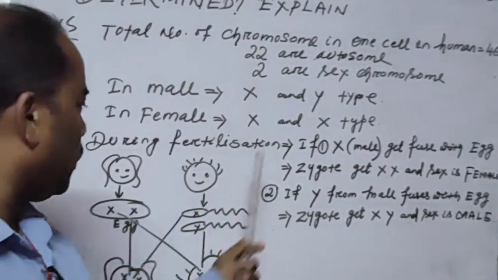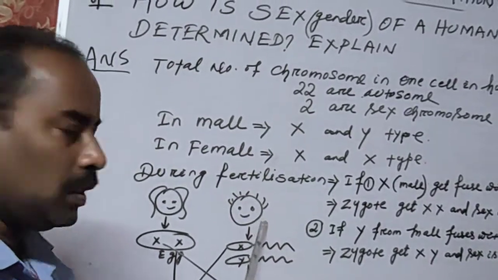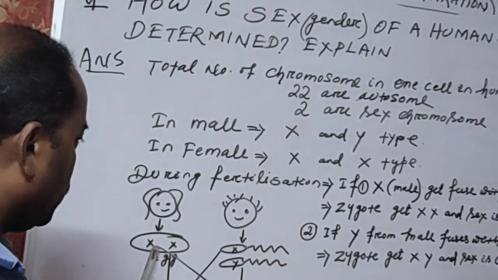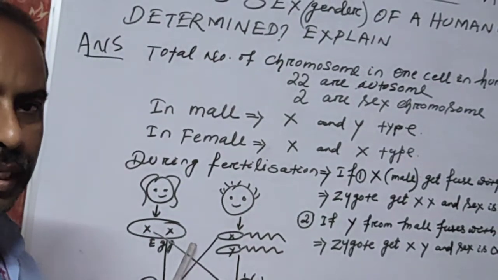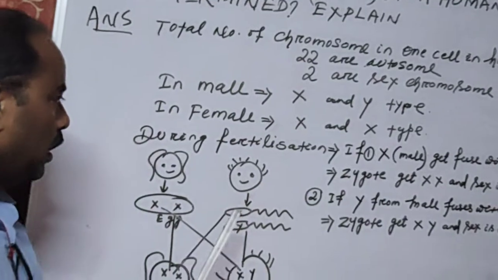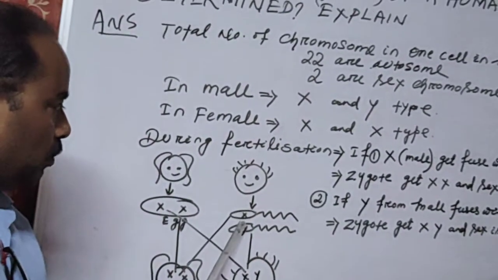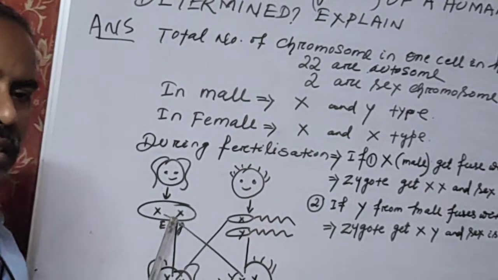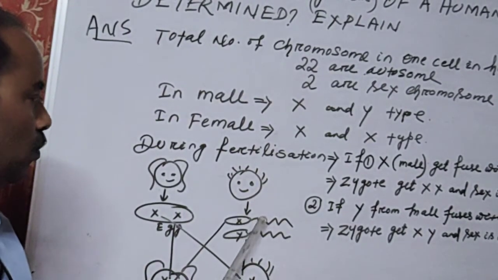You can see the figure, this is the female, this is the male. The female has the egg, that is the gamete. The gamete contains X and X type of chromosome. And this is the male. The gamete is known as the sperm. The sperm is of two types. Here the egg is of one type, that's why I have given X and X type, and this is different.